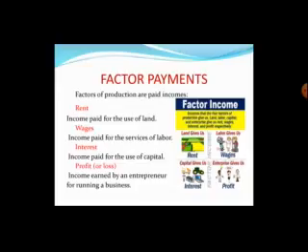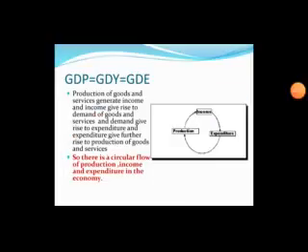As I told you, the payments made to these factors of production are known as factor payments. It is in the form of rent, which is the income paid for the use of land, and it is made to the landlord. Second is wages, income paid for the services of labor. Interest, income paid for the use of capital. And profit, which is the remaining part which remains with the entrepreneur for running the business. So it is the income of the entrepreneur.